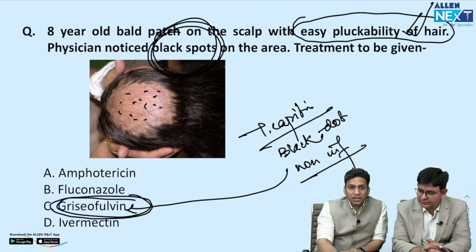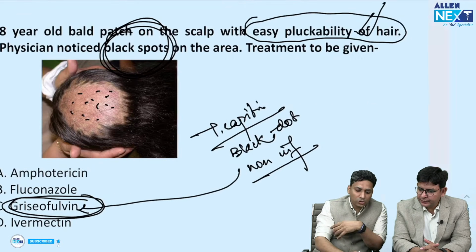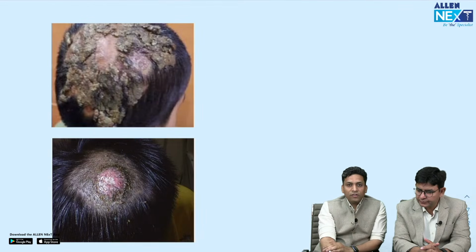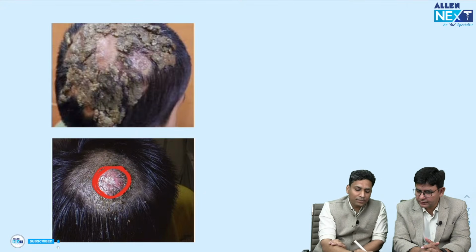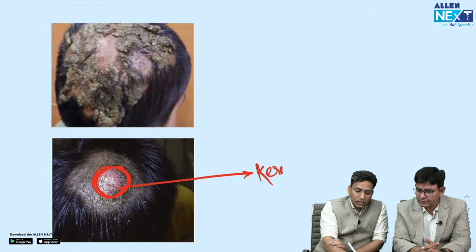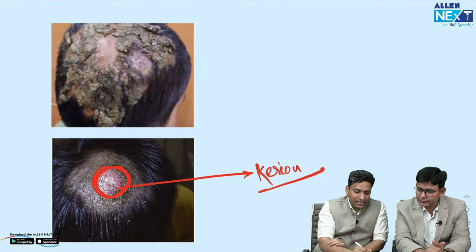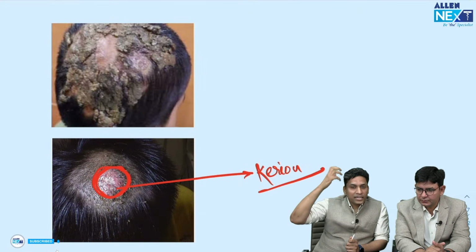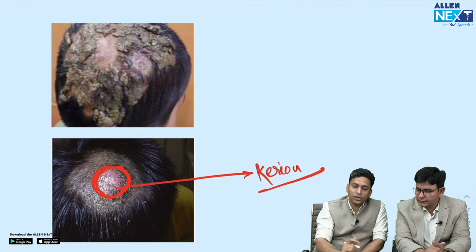Now griseofulvin is the drug of choice for tinea capitis, and as I told you that these are different types, let us see the images also. So if you see the images, you will find that if swelling is present, like here, tender boggy swelling over scalp, then this is kerion. So clinically you can very easily identify, and as you can see that there is hair loss also. So many a times patient combs, cuts hair, or many times hair follicles are pulled and they easily come out. So you will find a patch of hair loss also.